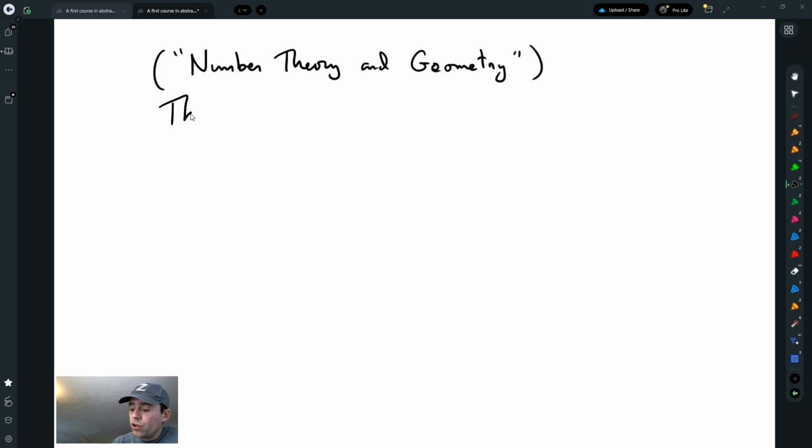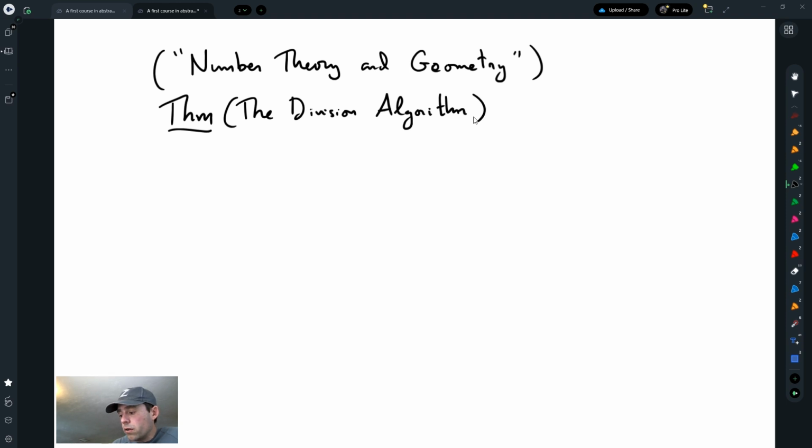Something we use all the time is what we call the division algorithm, or long division. It says: let a and b be integers with b bigger than 0.